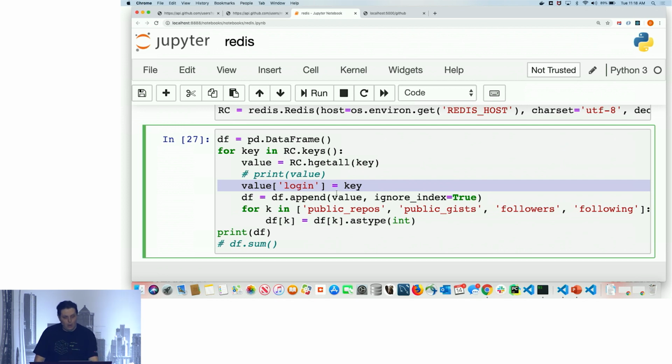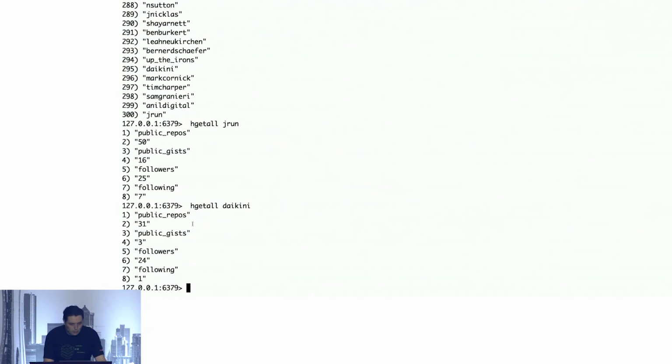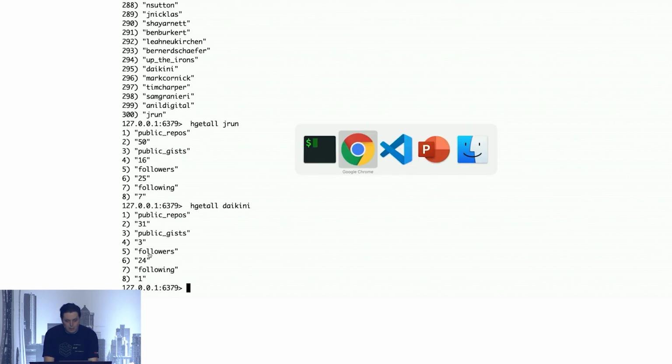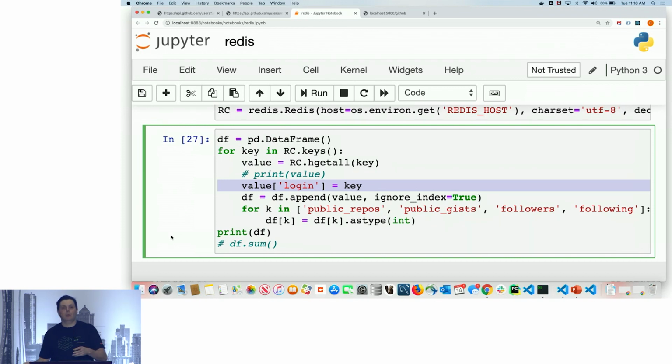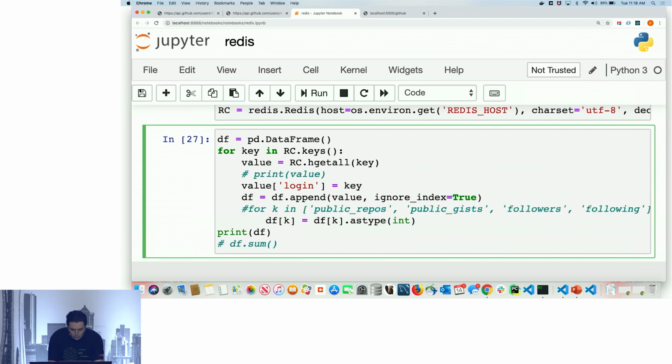So again, in Redis, our data structure looks like, the key is the login, and the hash map is the combination of repos, gist, and so on. But when we extract the data out, we want to take the login and put it back into the record, so to speak. So to do that, I just say, okay, value login equals key, and then I append it back to the data frame. And actually, let's comment this out for now, just to see what it looks like.